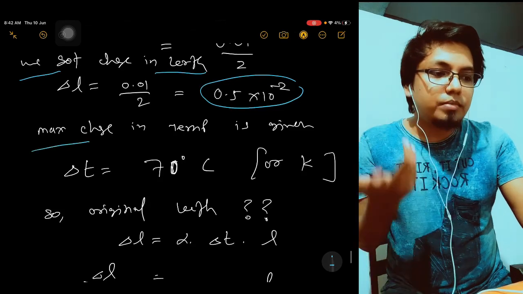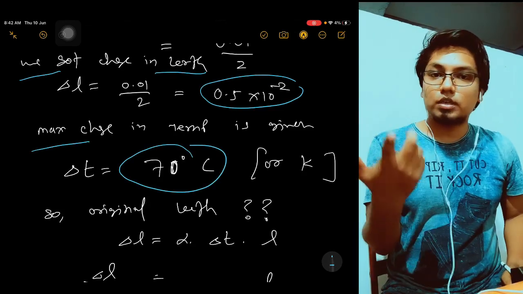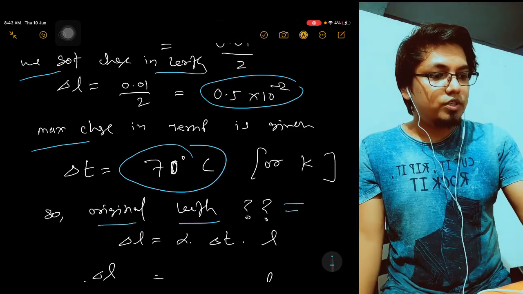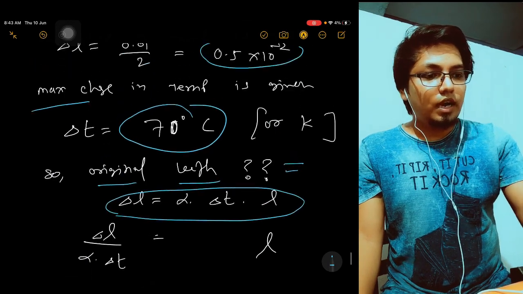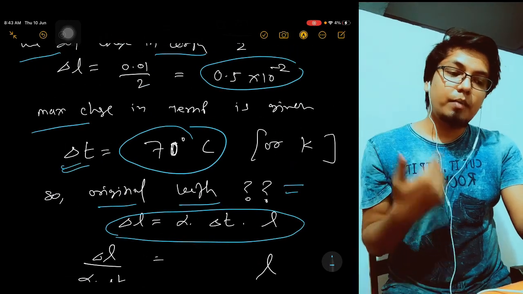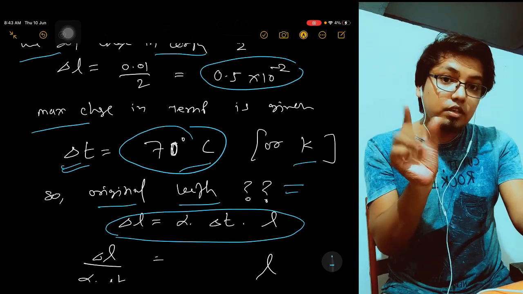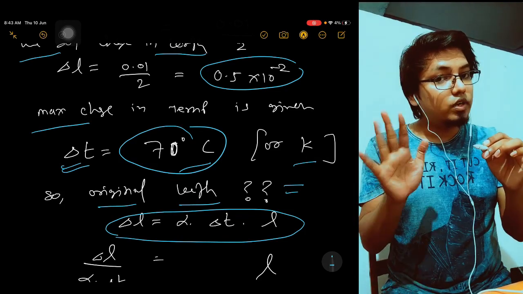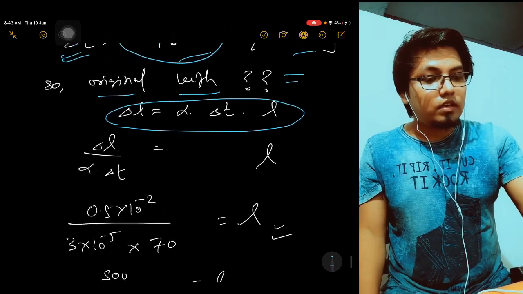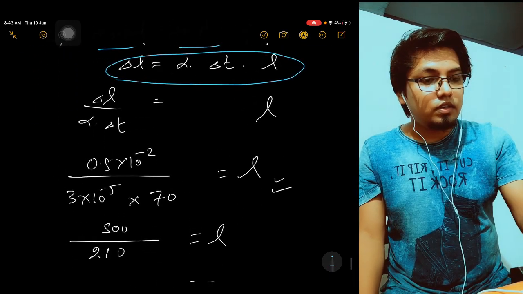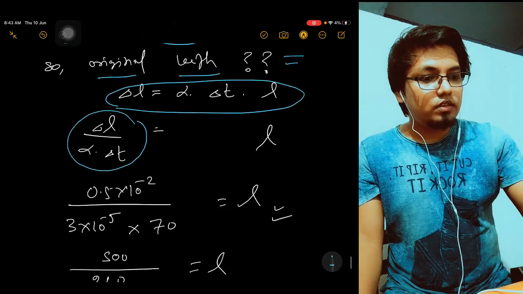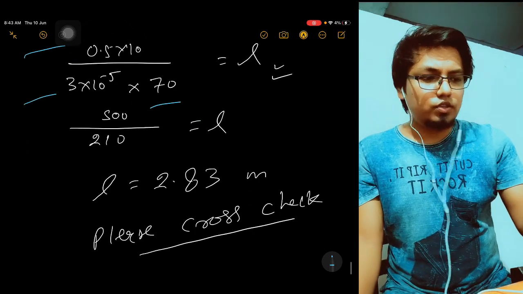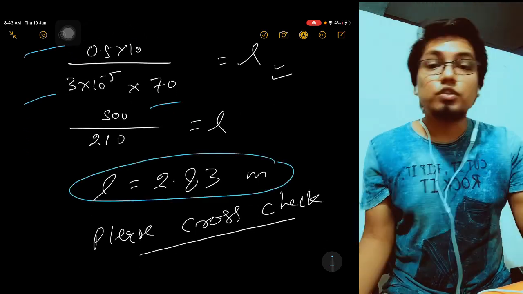The maximum temperature change is given this much. So we cannot control the temperature, we have to control our initial length. So the original length will be how much? Apply the formula. The change in temperature can be in degree Celsius or Kelvin, so don't worry about which, and no need to add 273 again because it is a change that is given. Del L is here, just rearrange the equation, find out, and substitute all the values properly. Nothing else, that's all. I am getting 2.83 meter. Please cross check your answer. Thank you so much.